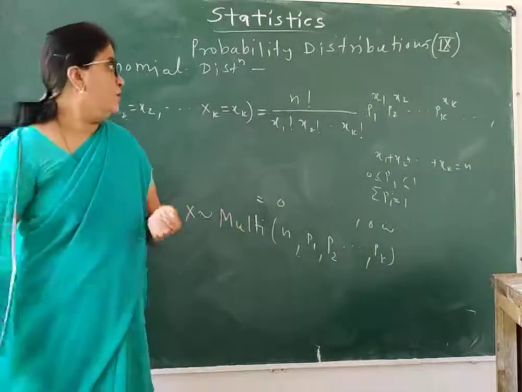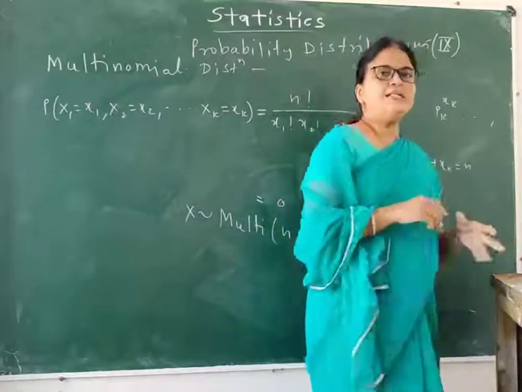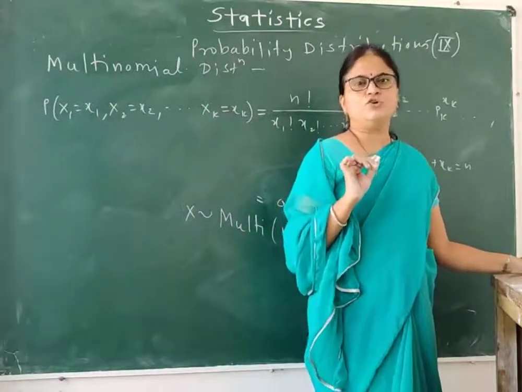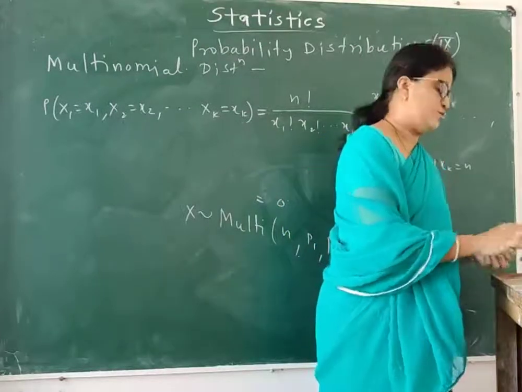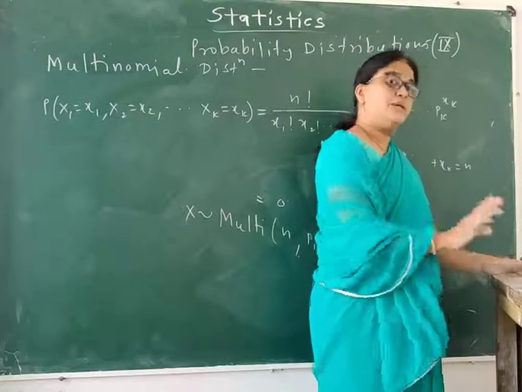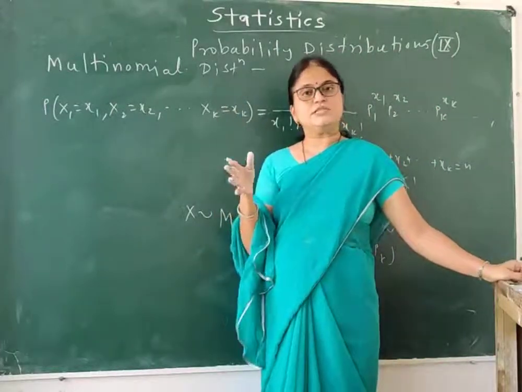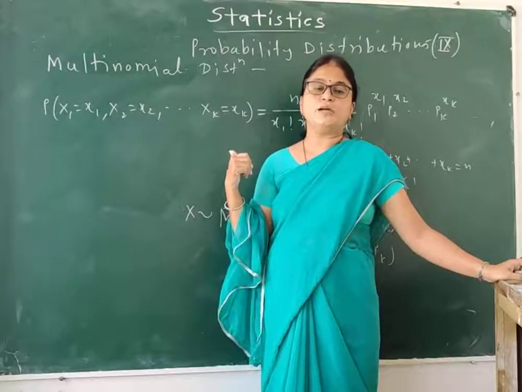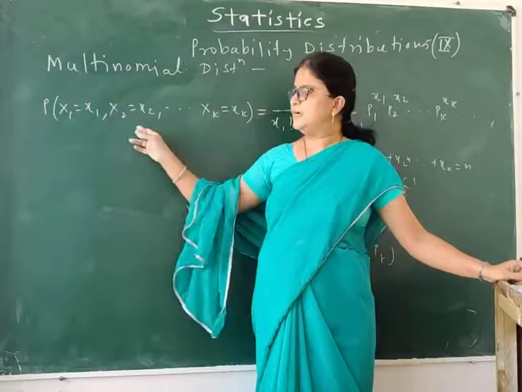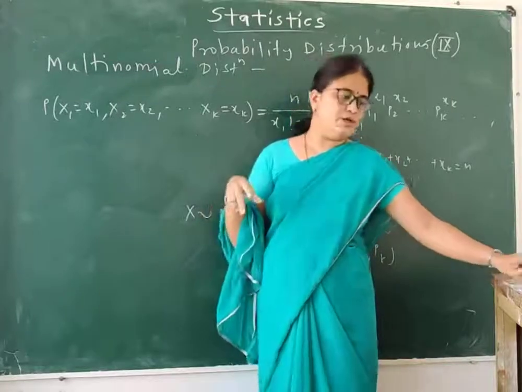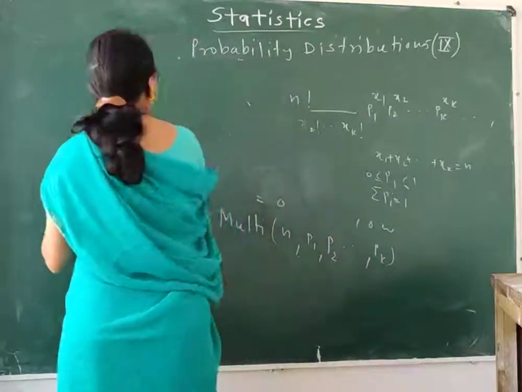Now, for the multinomial distribution, we can find the mean and variance. If time permits, I will take the variance also. In this series of lectures we will see only continuous distributions, but the multinomial distribution is related to a discrete data set, hence we say that this is a PMF, not a PDF. Now let me find the mean of the multinomial distribution.